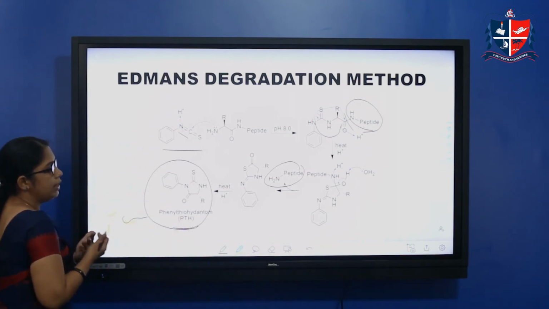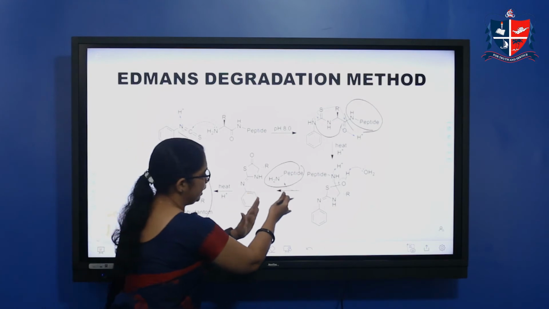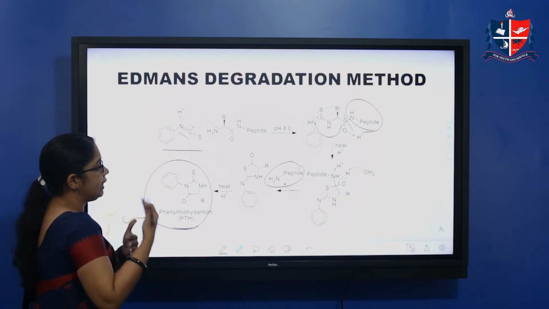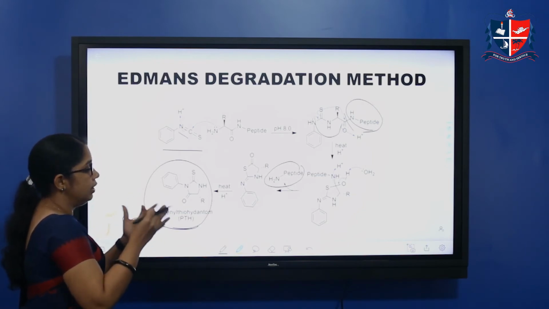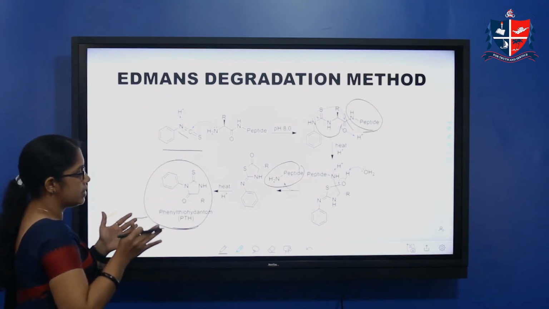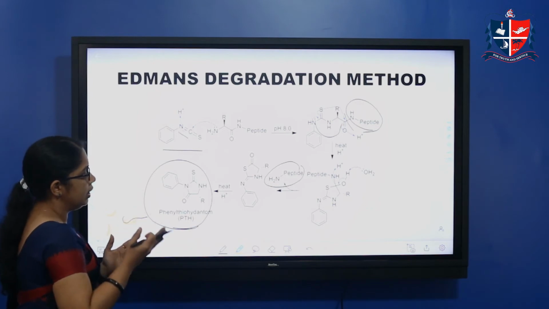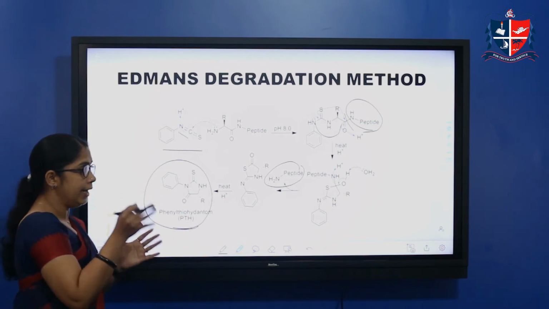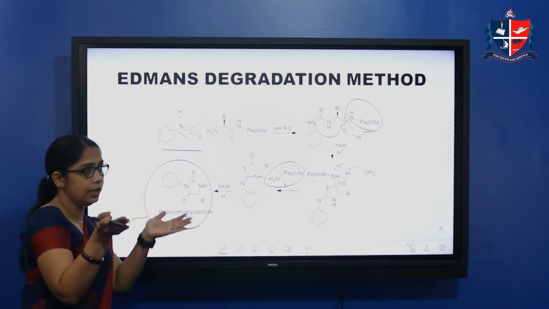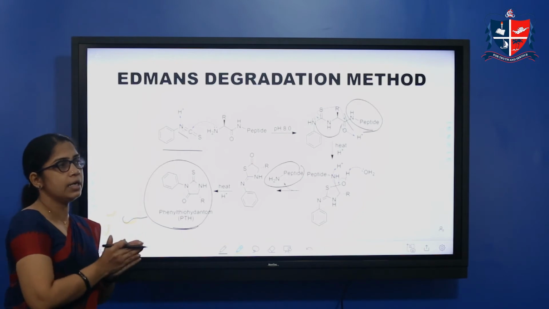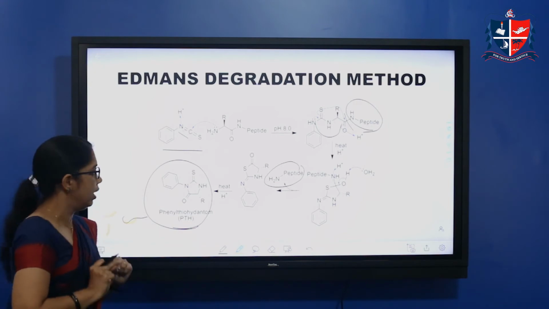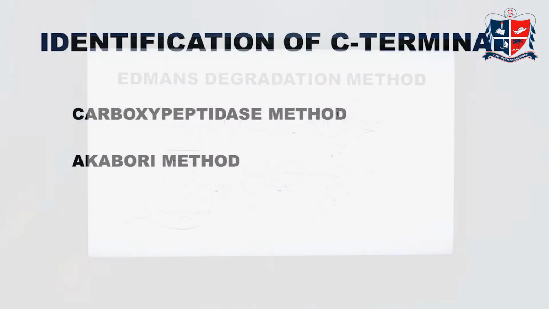The advantage is that the oligopeptide obtained can be reacted further by repeating the same step, and we can get an idea of the amino acid sequence, because each time the end group leaves as a cyclic product and the remainder is a short peptide. If we repeat the step, we get a clear idea of how the different amino acids are sequentially arranged. So this is Edman's degradation method.